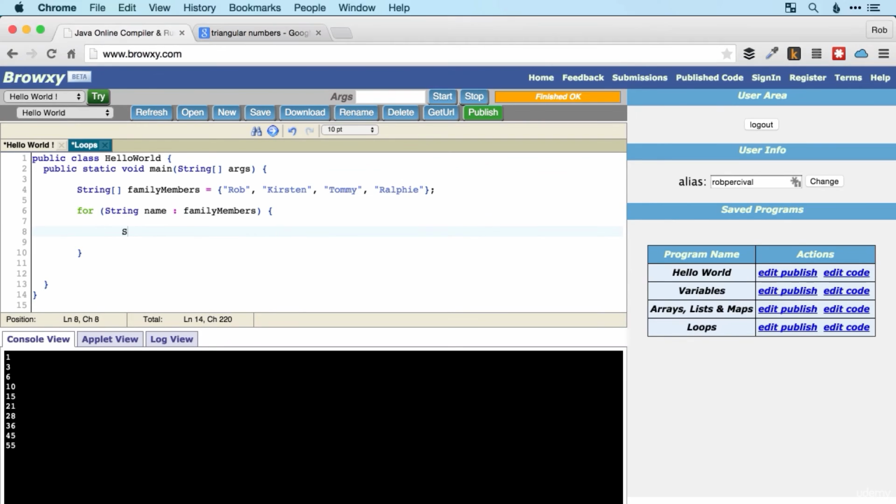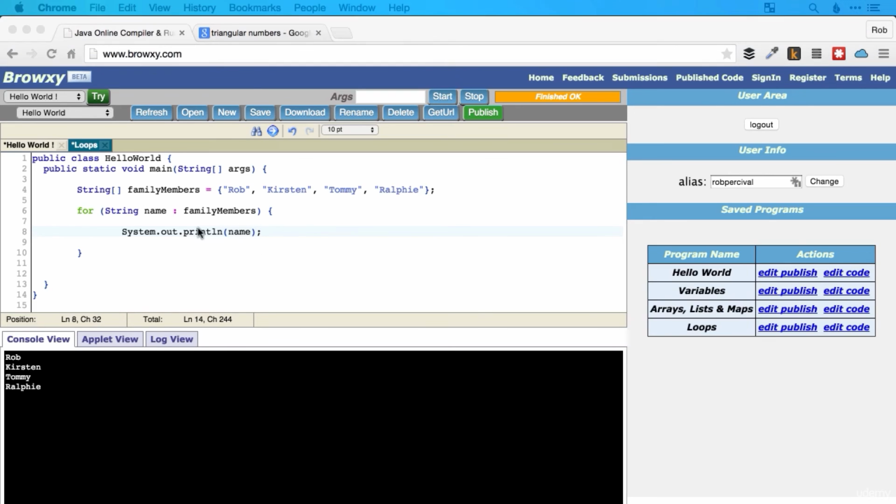So system out print line and name. That's it. So let's take a look. There we go. So that's looped through the whole of the array and allowed us to access each value within it.